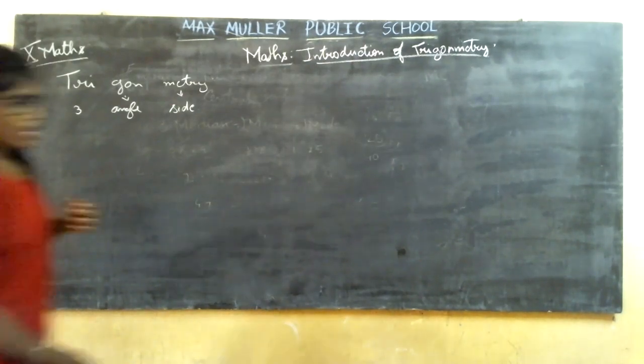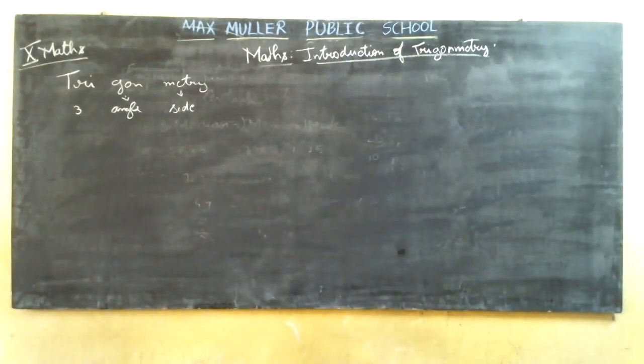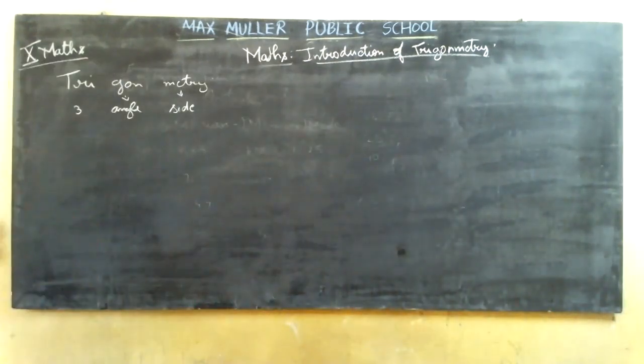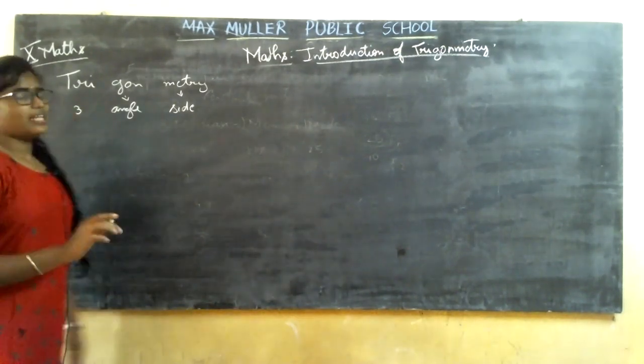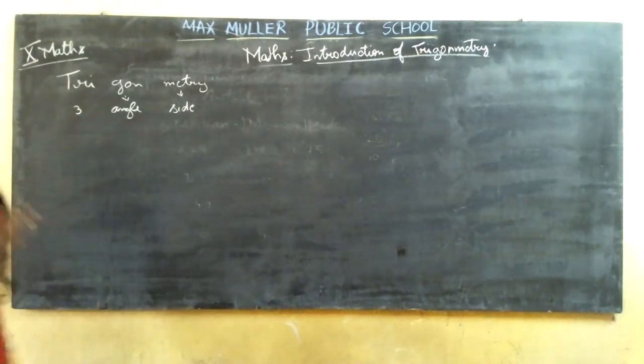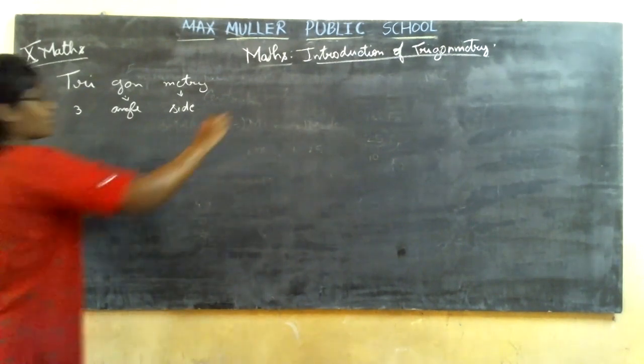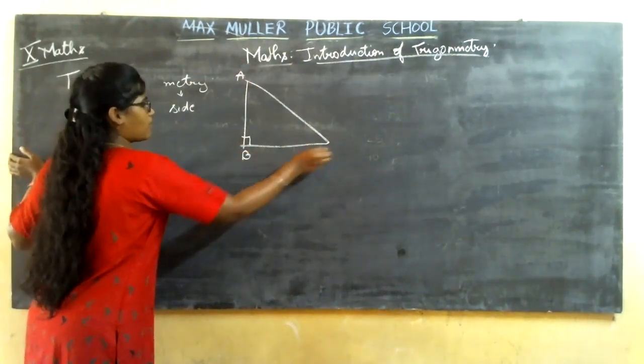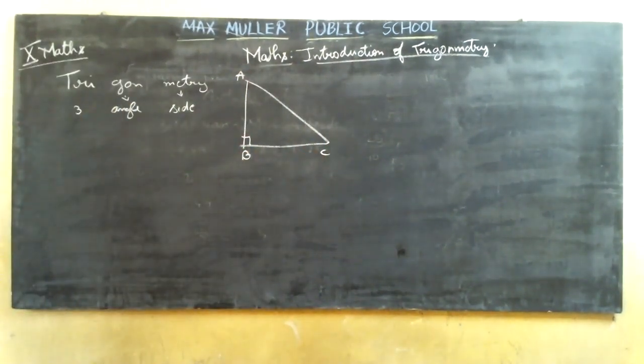Now, after this, it is the point where you come to know which type of triangle you are going to use in trigonometry. Why did I say you are going to use triangles? Which geometrical figure has 3 sides and 3 angles? Triangle itself, correct? Only a triangle has 3 sides and 3 angles among geometrical figures. Now, which type of triangles are you going to use for this trigonometry? We are going to use only the right angle triangle. So let me take a right angle triangle ABC.